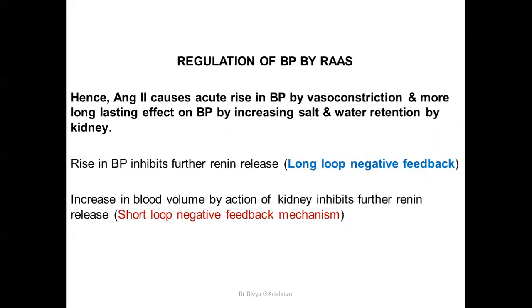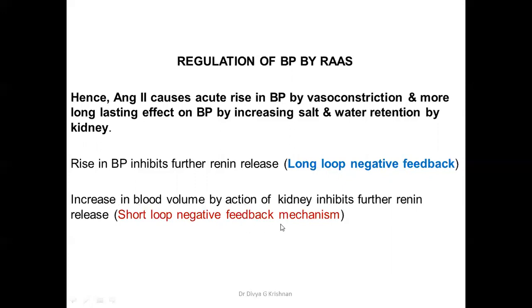Now there should be a feedback inhibition, otherwise this process will go on continuing. So we have to put a check on the process. So how is it happening? The rise in BP that has now occurred will inhibit the further renin release, and this is called the long loop negative feedback. Also, the increase in the blood volume by the action of the kidney will inhibit the further renin release. It is called the short loop negative feedback mechanism.